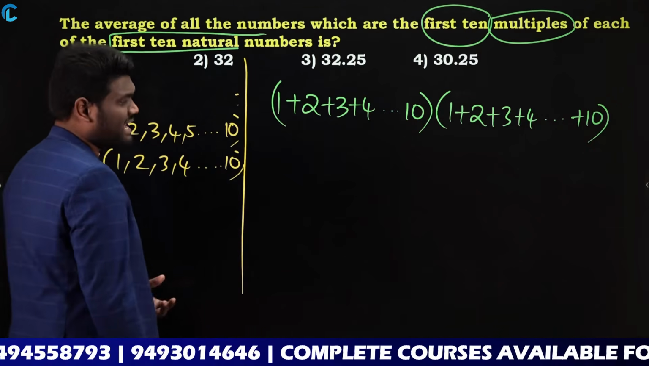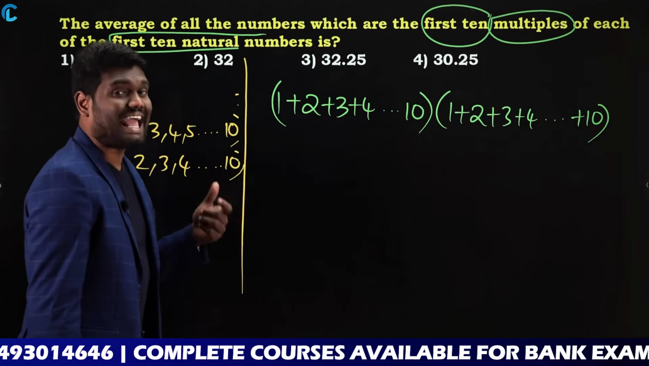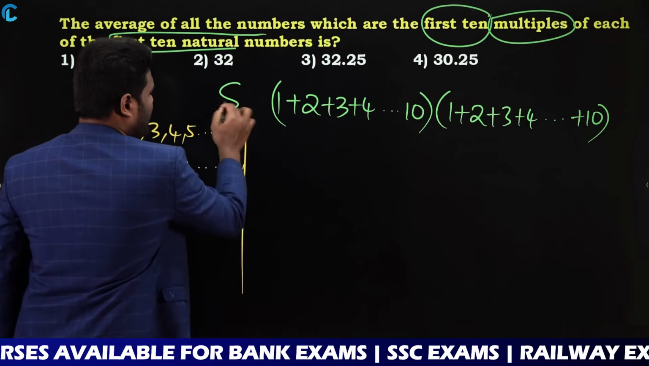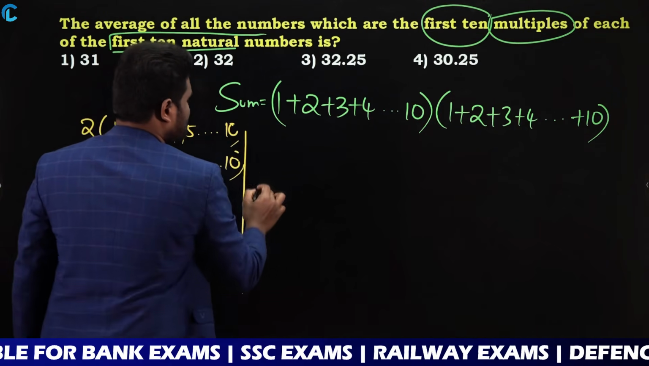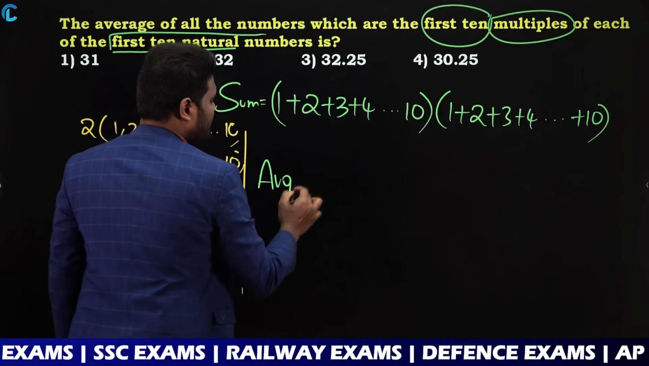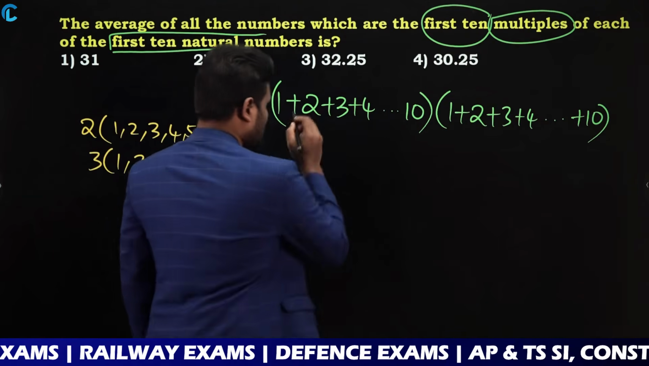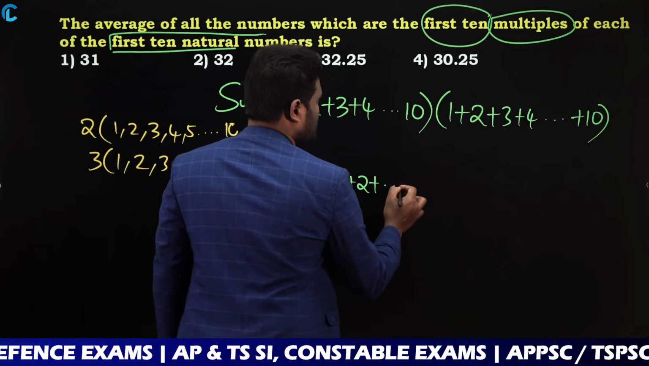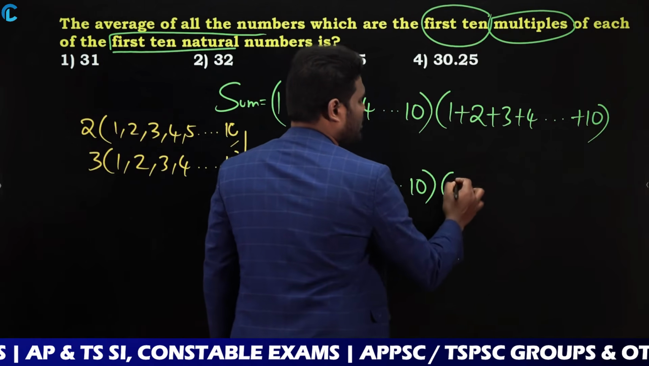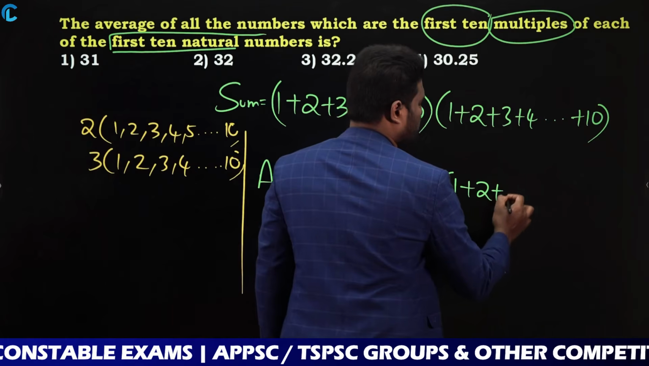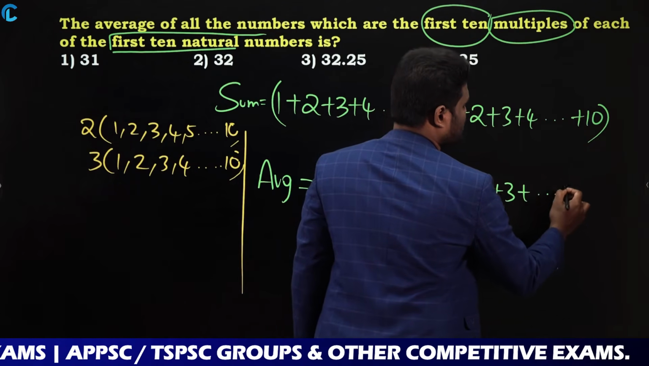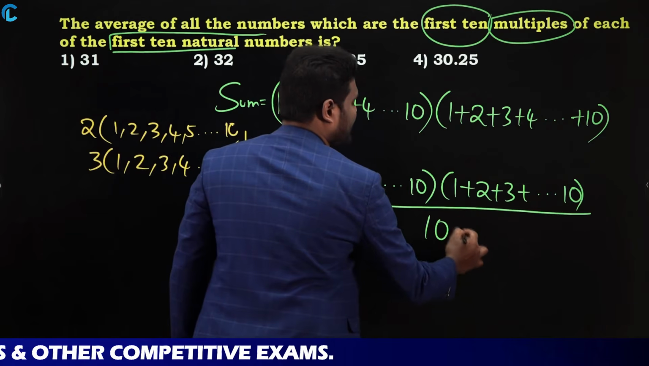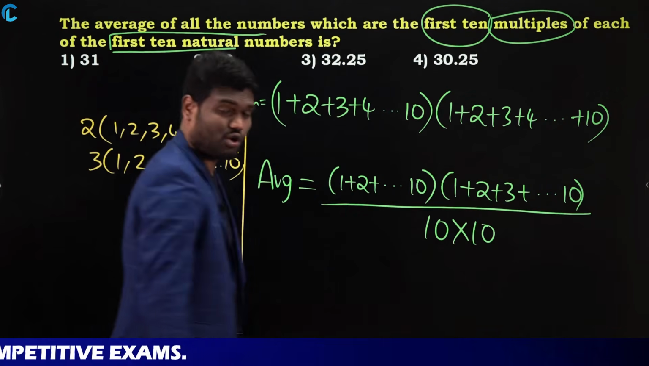But what is your question saying? Your question is to calculate the average. As the question is to calculate the average, now this is going to be the sum. Average is nothing but sum of numbers divided by number of numbers. So the average is nothing but 1 plus 2 plus so on 10, into 1 plus 2 plus 3 plus so on 10, divided by the number of numbers, which is going to be 10 into 10. Yes or no? Why?